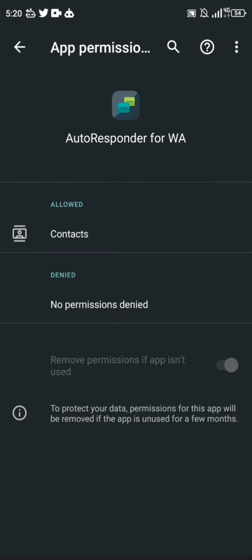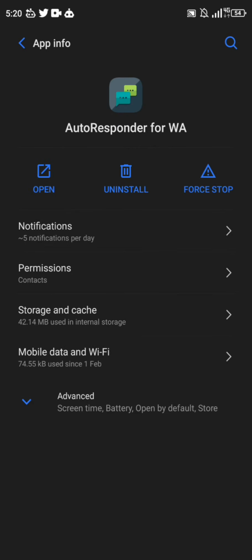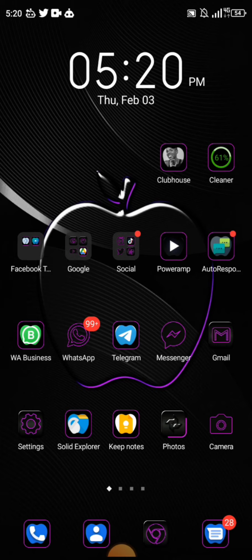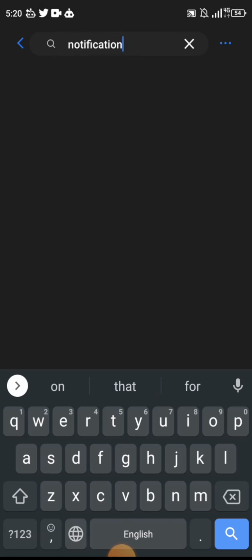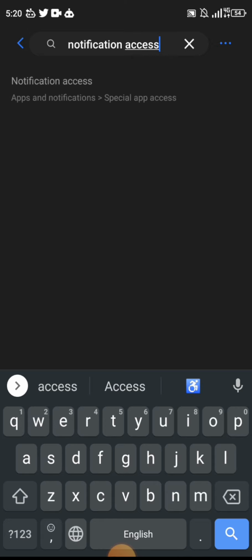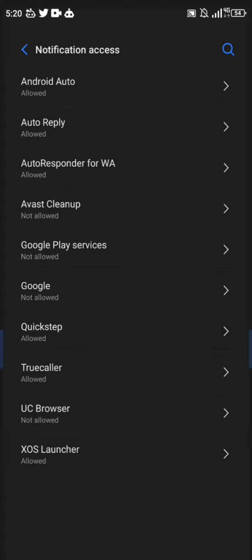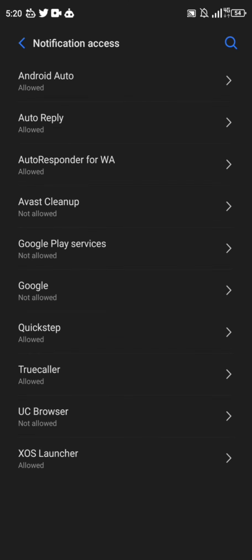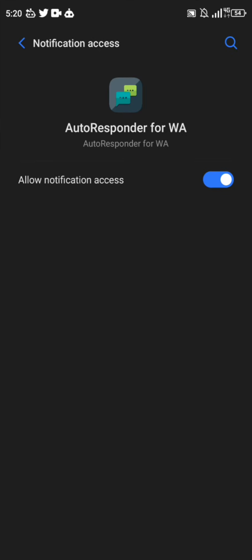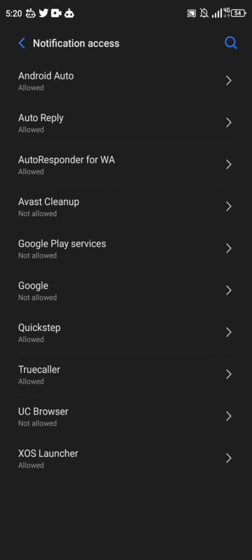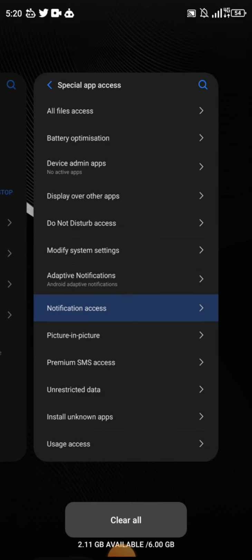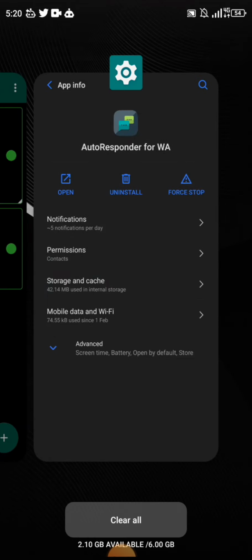Permission contacts. No, not this. Screen time, battery time. Okay, so let me go to settings and look for notification access. All right, so you go to notification access and then you come here. These are special access. So now you can see that autoresponder for WA is allowed. It will ask you for this by default. So when you see this, click on it and switch it on. Very, very important. Please don't forget, because it needs that in order to be able to work very, very well.